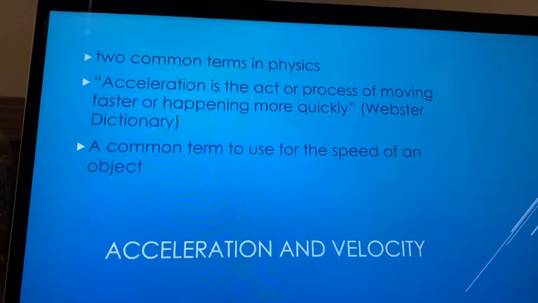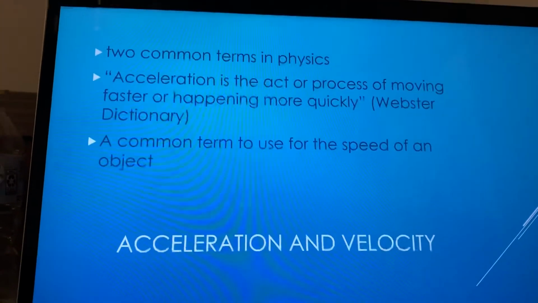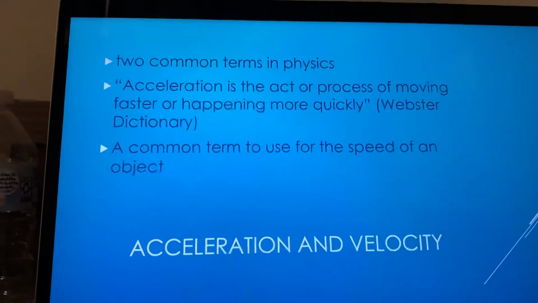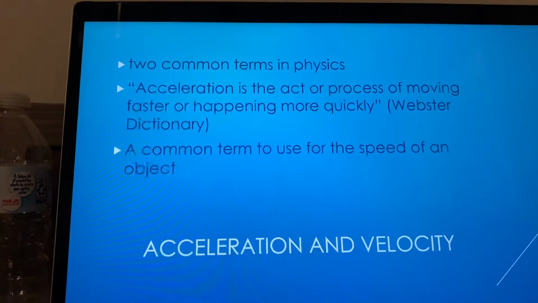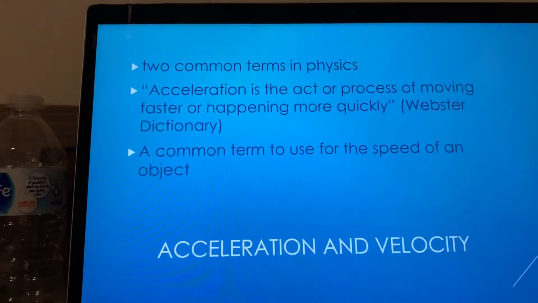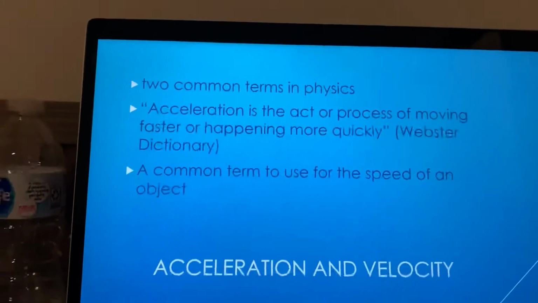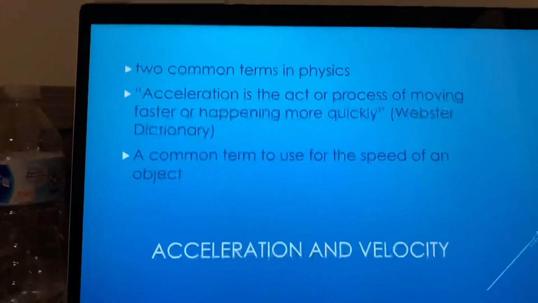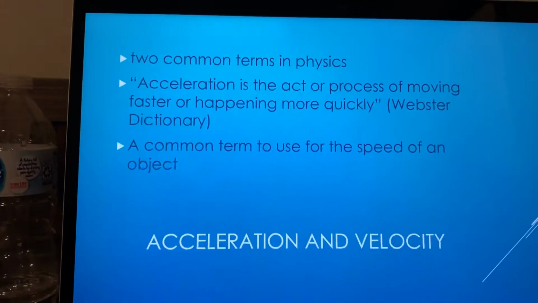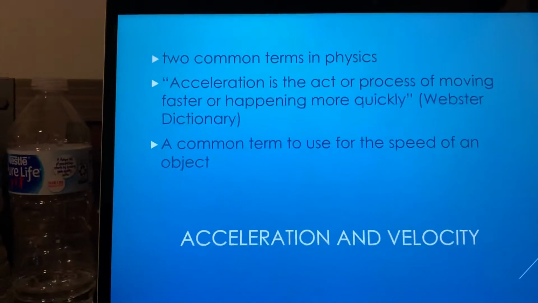Velocity is similar to acceleration. Velocity is the rate of change of position along a straight line with respect to time. A perfect example to explain velocity and acceleration would be a vehicle driving down a freeway.